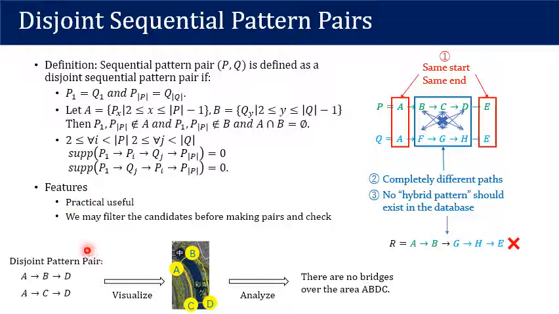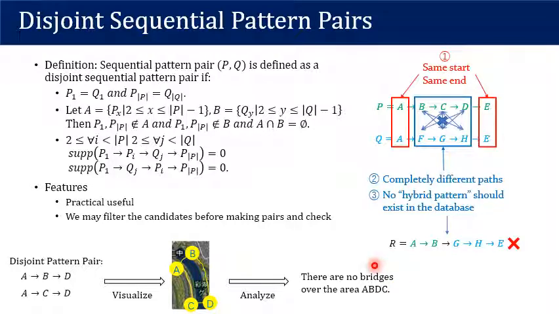Let's see an example. Say you are now hiking in the mountains and you have found a lake, but you do not know if there is a bridge on the lake. You have collected the data of previous mountain climbers, and you find that ABD and ACD are disjoint. In this case, you may infer that there is no bridge over the area ABDC.